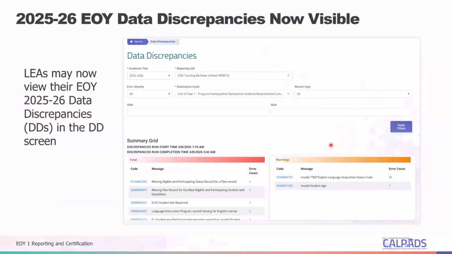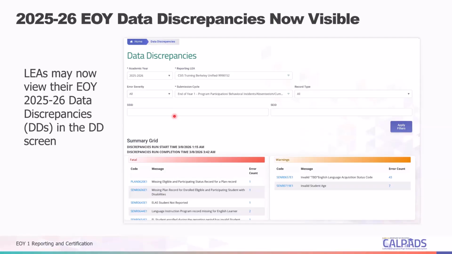So the next part here is the data discrepancy. Again, the end of year 25-26 data discrepancies are now available in CalPADS. After submitting any available end of year one data to CalPADS, LEAs are encouraged to begin reviewing, investigating, and resolving data discrepancies as early as possible as part of their end of year preparation. This will help clear errors way ahead of the official window, which is May 5, and give you time to work with school sites prior to staff leaving for summer vacation.